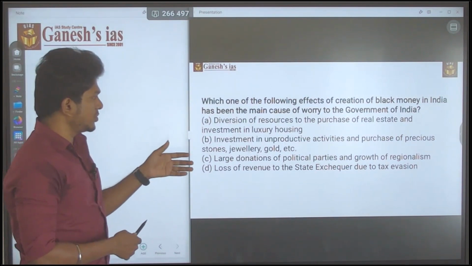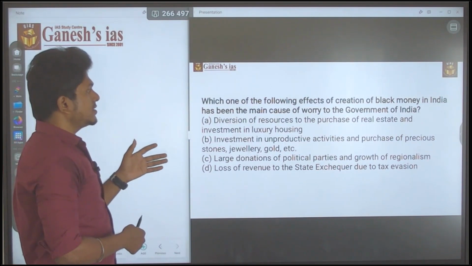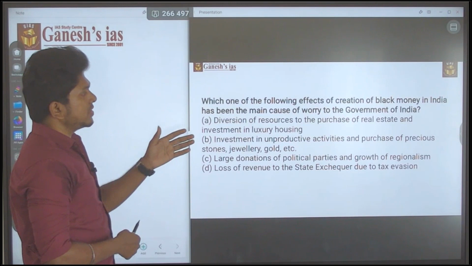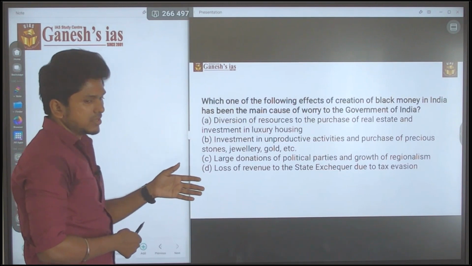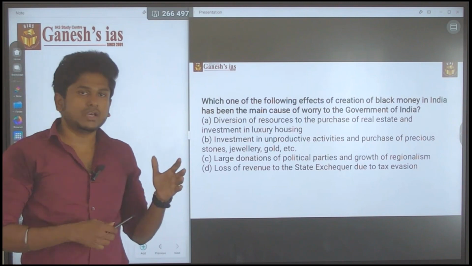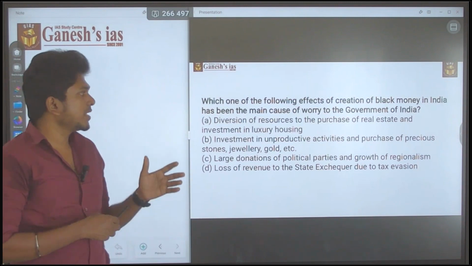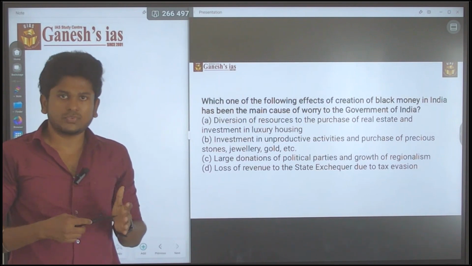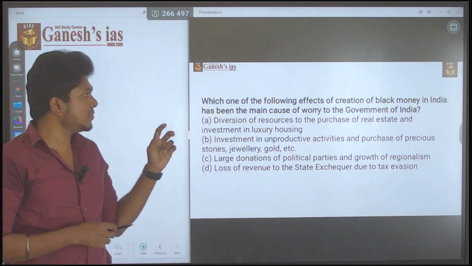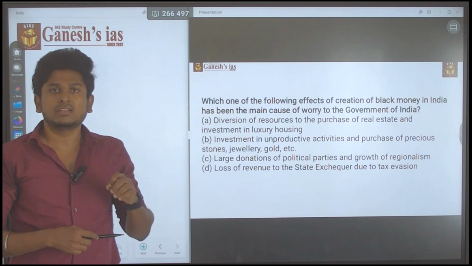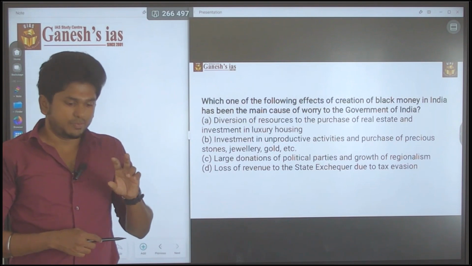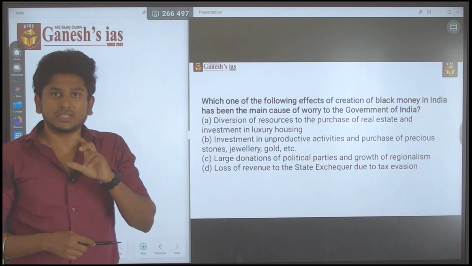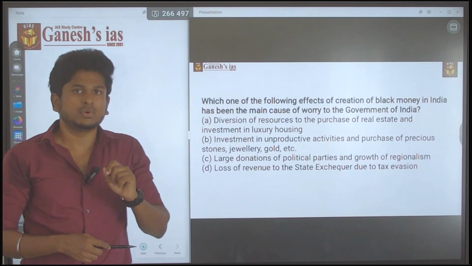Let's get into the question. First, statement A: diversion of resources, which is nothing but black money, into the purchase of real estate and investment in luxury housing. Obviously, if they are using black money to buy houses, that is an issue for the government of India. But whether that is the main cause of worry for the government, that is the question. Using black money you are buying a house, that is a concern, but whether that is a major worry, that is the question.